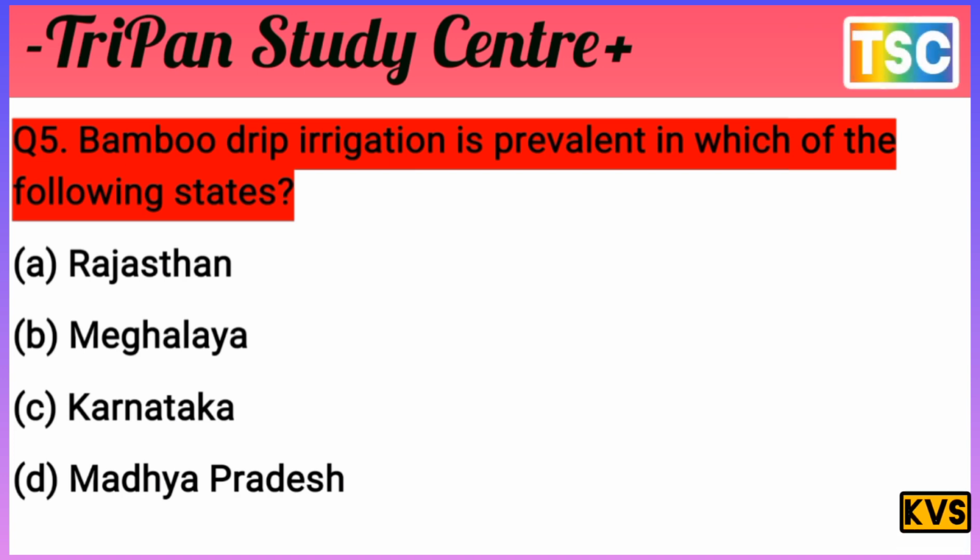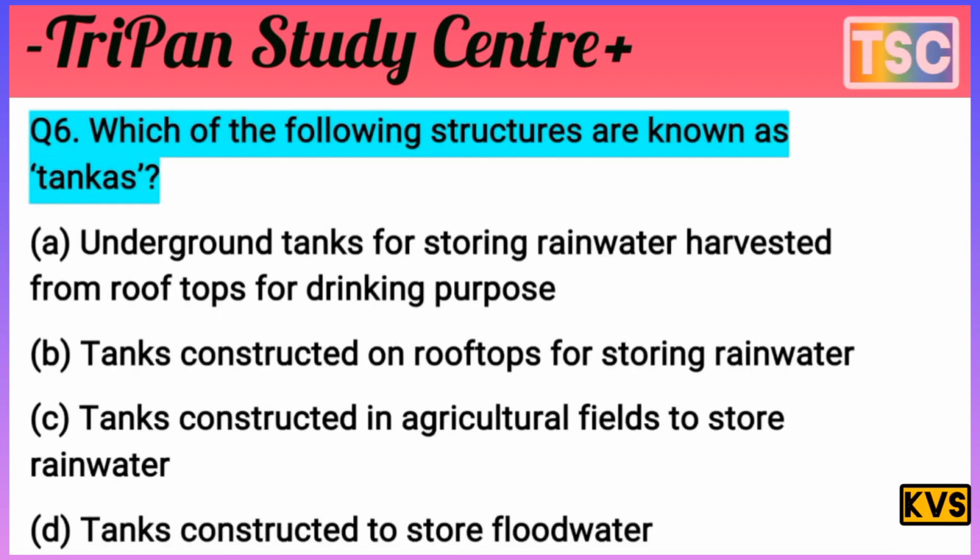You know that for bamboo drip irrigation, the only important state is Meghalaya. Meghalaya has bamboo drip irrigation. It is not Rajasthan, not Karnataka, and not Madhya Pradesh. Option B is correct here. Meghalaya. That's important. Next question.